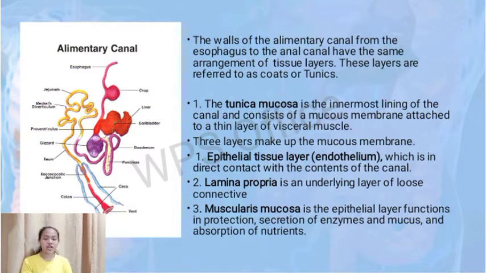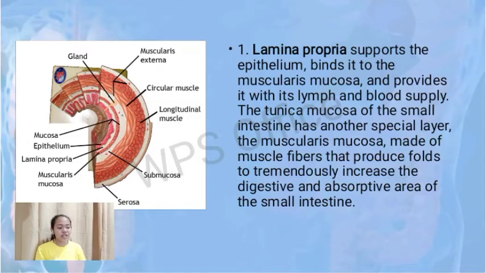The epithelial layer functions in protection, secretion of enzymes and mucus, and absorption of nutrients. Lamina propria supports the epithelium, binds it with the muscularis mucosa, and provides it with lymph and blood supply. The tunica mucosa of the small intestine has another special layer, the muscularis mucosa, made of muscle fibers that produce folds to tremendously increase the digestive and absorptive area of the small intestine.